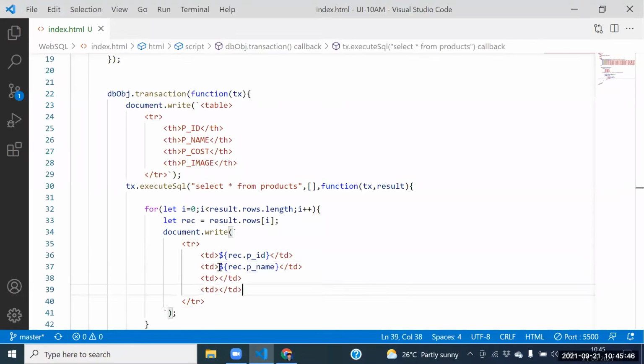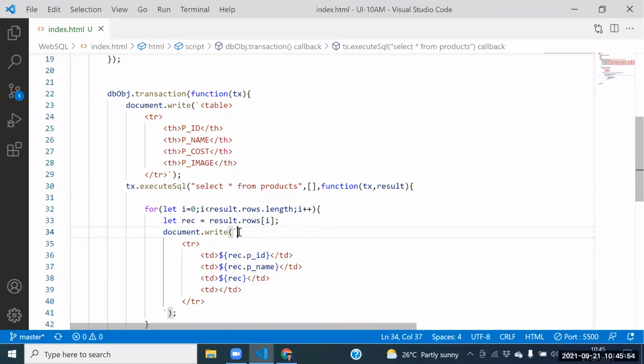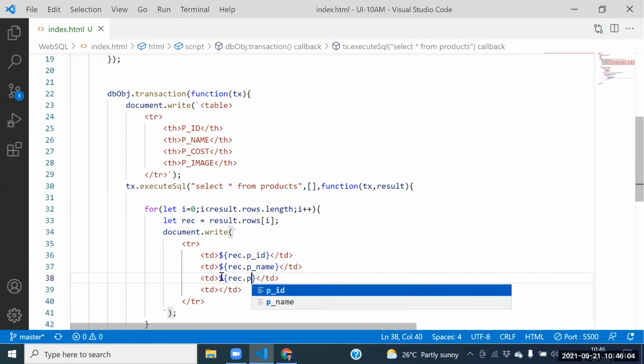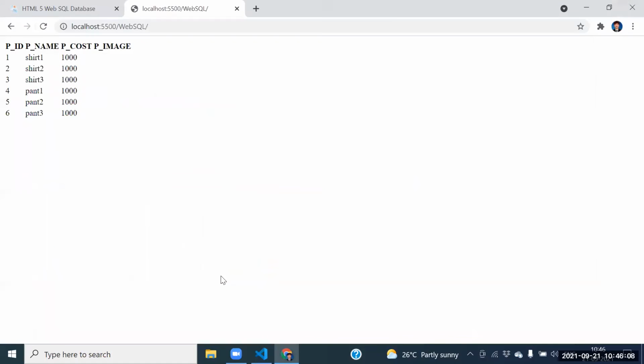Can I get the product cost also now? Can I use the dollar sign also for PHP? No, not PHP, because I'm using the backtick operator for the template. If you use the backtick operator to print that one, this is the dollar sign we need to use. Record dot pcost. Yes, we are able to print the pcost.